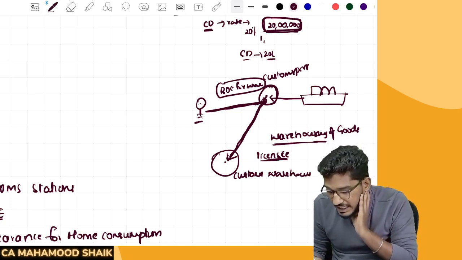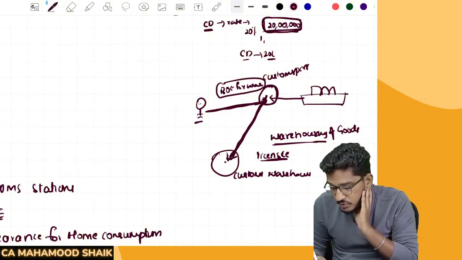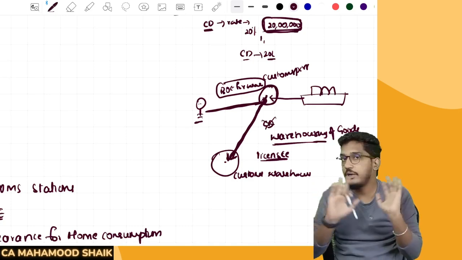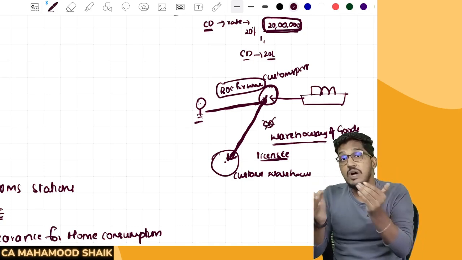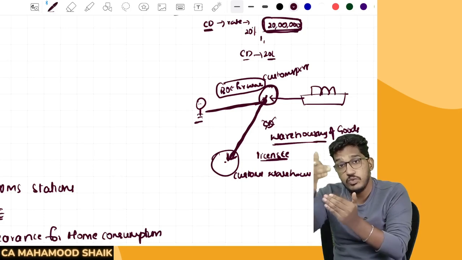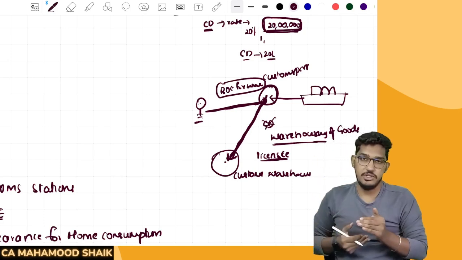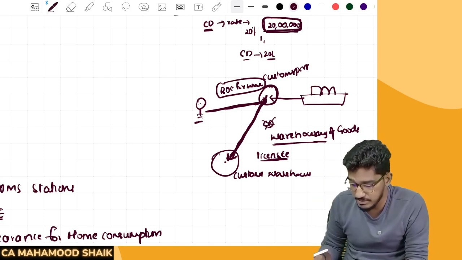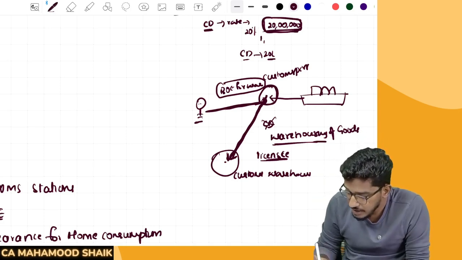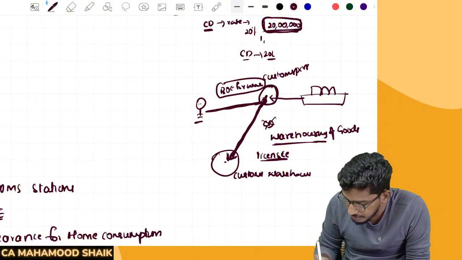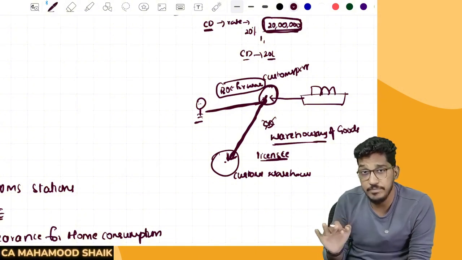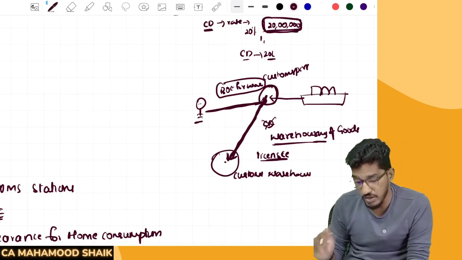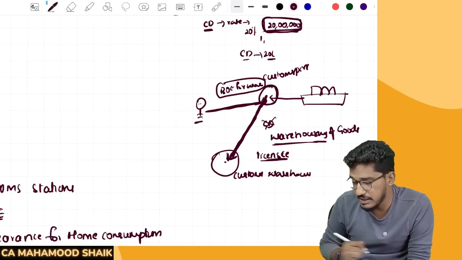Sir, when the goods are getting moved from the customs station to the customs warehouse, am I required to pay customs duty? No, you are not required to pay any customs duty. You are required to pay customs duty only when you are clearing for home consumption. So here you are clearing the goods from the customs authorities for warehousing. That means you are not taking control of the goods to use for whatever purposes you want. You just kept it at the customs warehouse.